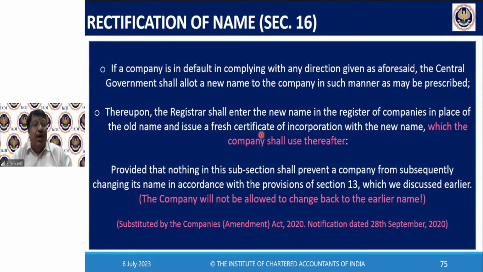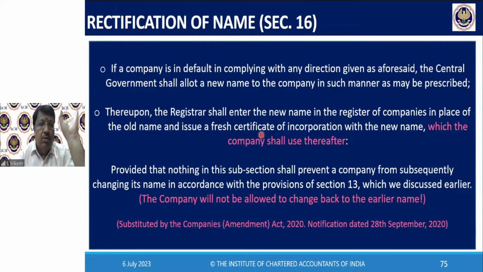Now, that is not enough. They have not changed the name, and they are not passing the resolution also. So, if a company is in default in complying with any direction given as aforesaid, the central government shall allot a new name to the company in such manner as may be prescribed. That's all. This is your new name, old name gone. Thereupon, the regional director will give you an opportunity: this is your name, are you happy? If you don't reply, whatever the RD has selected will be your name. Thereupon, the registrar shall enter the new name in the register of companies in place of the old name and issue a fresh certificate of incorporation with the new name, which the company shall use thereafter.